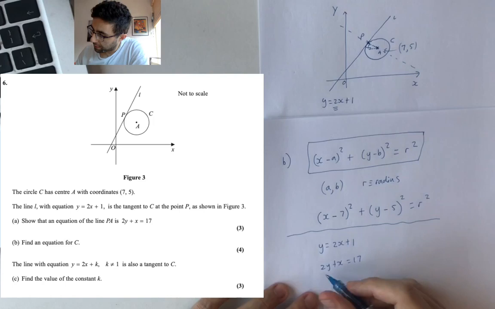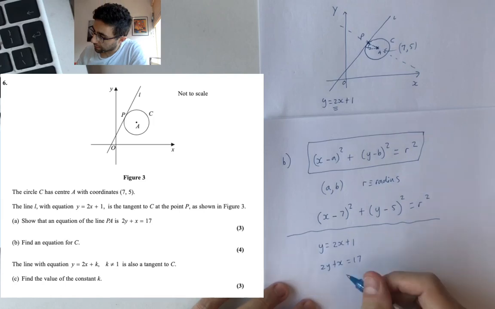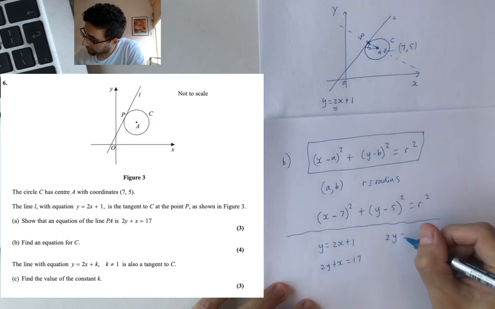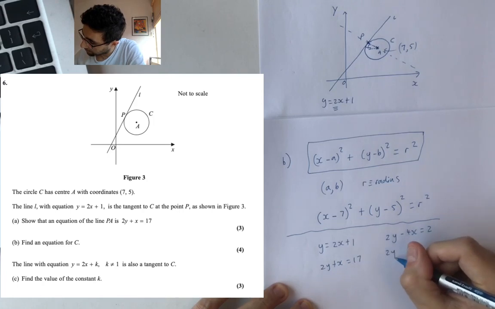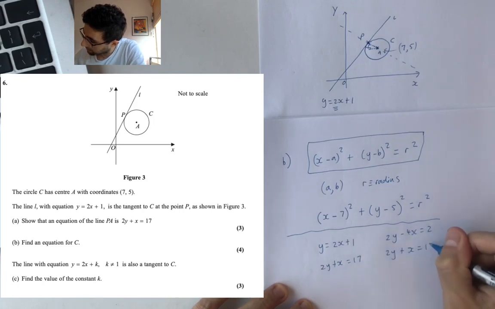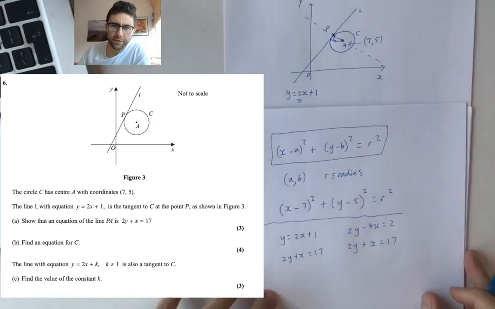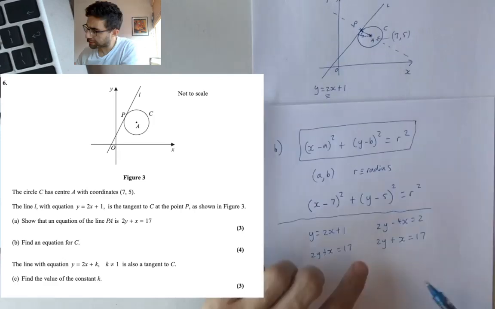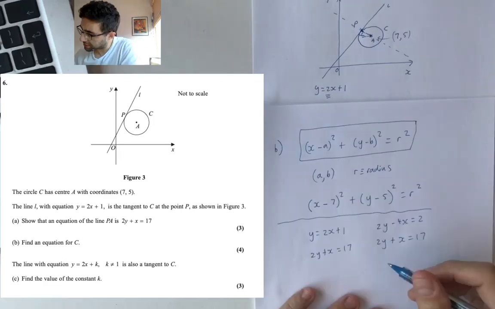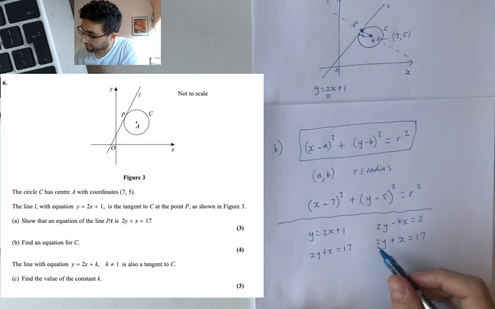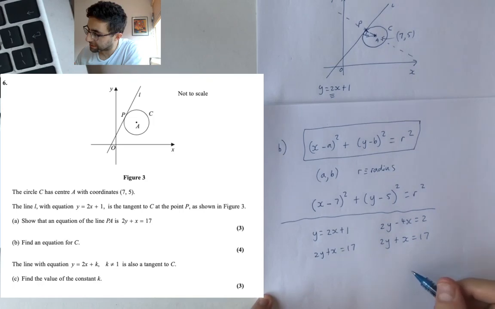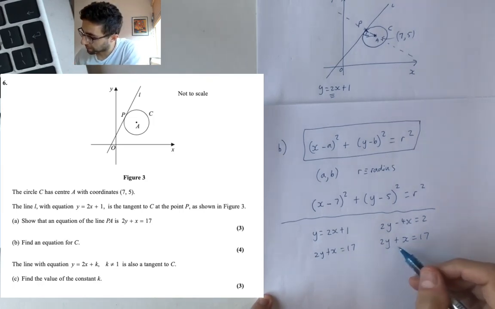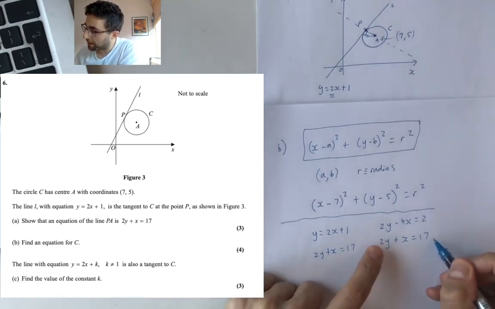Where the two lines meet, what we're going to do, let's times the top one by 2, so it'll be 2y minus 4x equals 2, and that bottom one stays 2y plus x equals 17. What we do, bottom one minus the top one. This is simultaneous equations, by the way. That minus that.